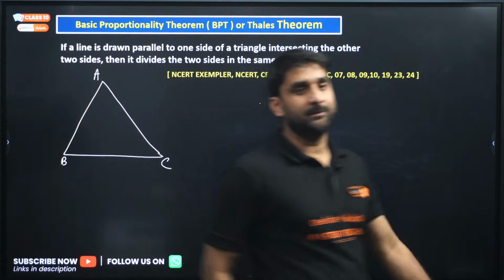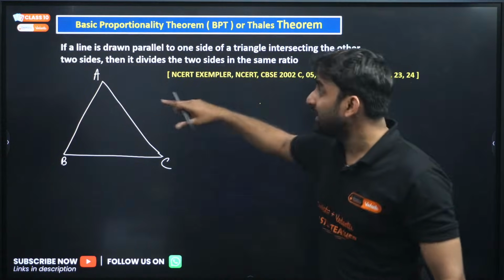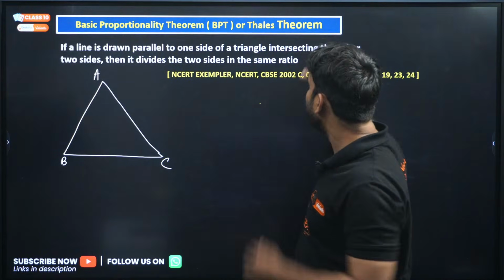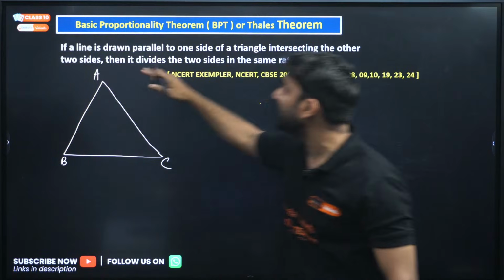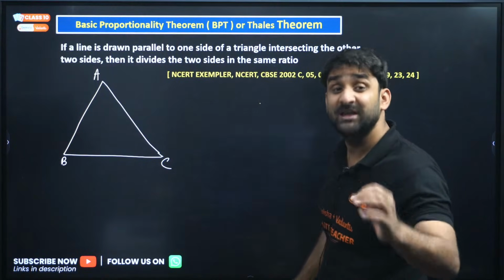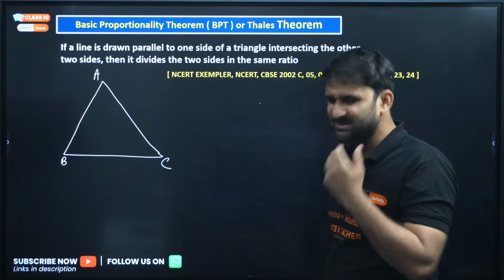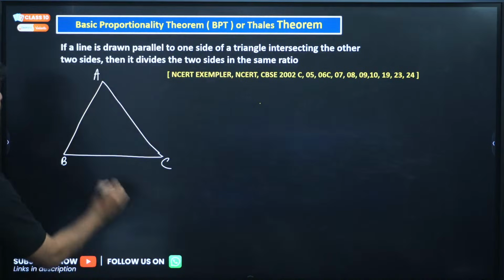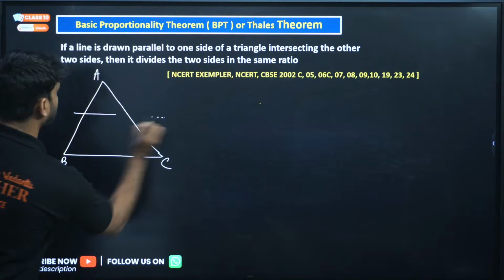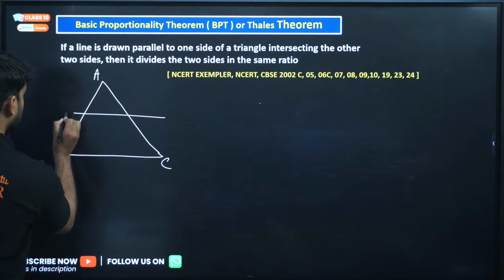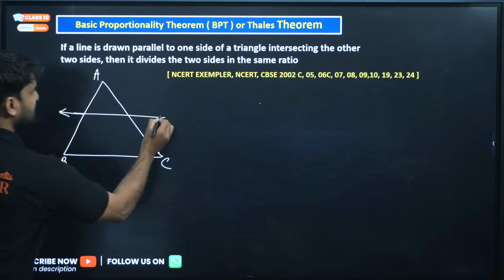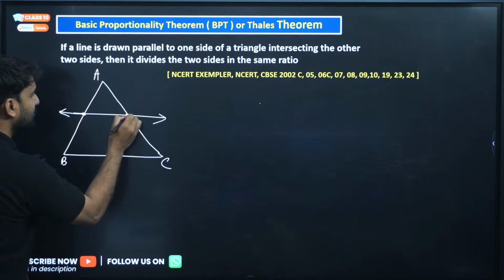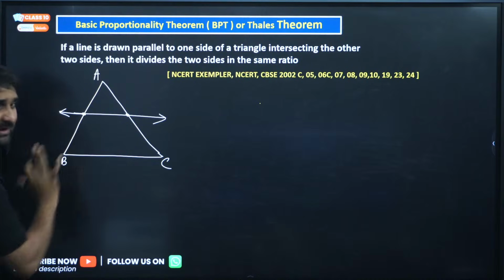Look what is BPT. BPT says that if a line is drawn parallel to one side of a triangle intersecting the other two sides, then it divides the two sides in the same ratio. It looks very confusing, let me give you the clarity. BPT says that if you draw a line, let's say I have drawn a line here, and this line is parallel to any one side of the triangle. So this line you all can see here is parallel to BC.